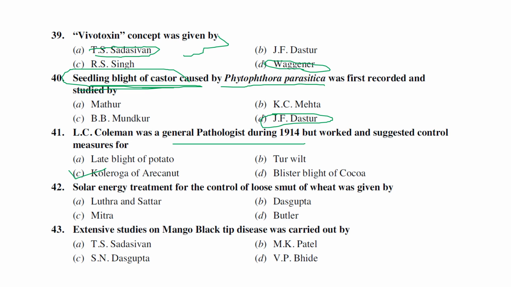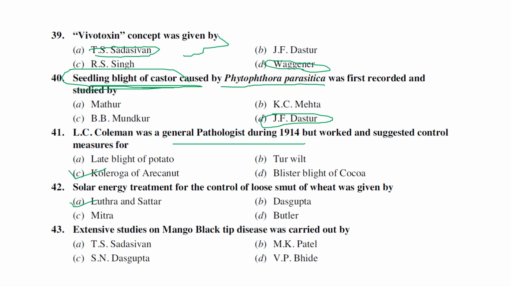So the next one is solar energy treatment or solar heat treatment for the management of wheat loose smut, which was actually suggested by Luthra and Sattar, I think in 1953. So solar heat treatment means trapping the solar energy, which means sunlight only, nothing else. Trapping the sunlight for the management of wheat loose smut was suggested by Luthra and Sattar. The most important thing we need to remember is that this loose smut management by solar heat treatment is especially recommended for summer periods only, where the summer temperature is high. If the summer temperature is low, this treatment is ineffective.